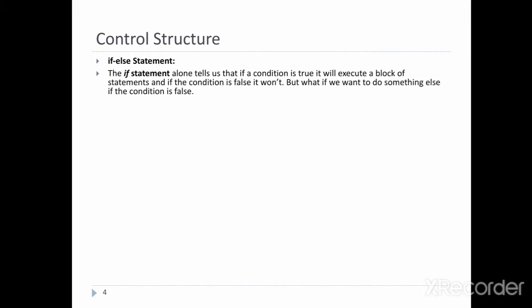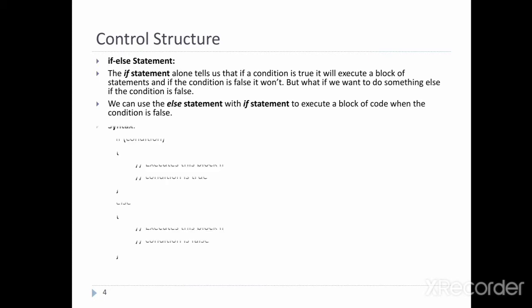Next one is the if else statement. If else statement tells us that if a condition is true, it will execute a block of statements, and if the condition is false, it will not be executed. It is an extension of the simple if statement. In simple if, if the condition is false, then we go to the next statement.